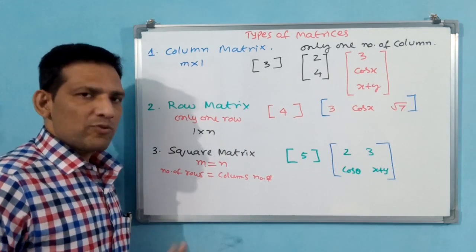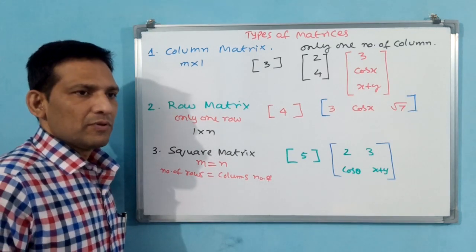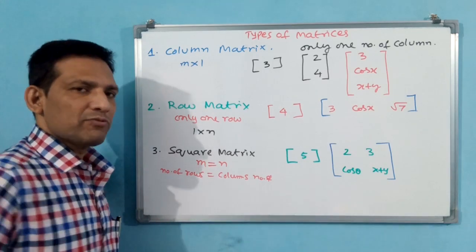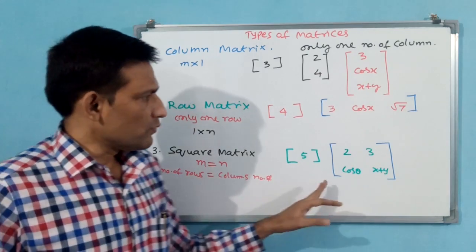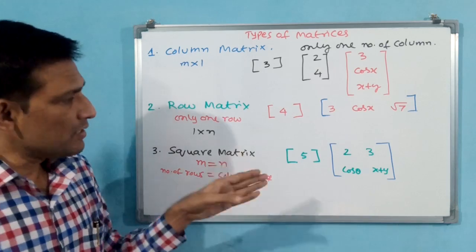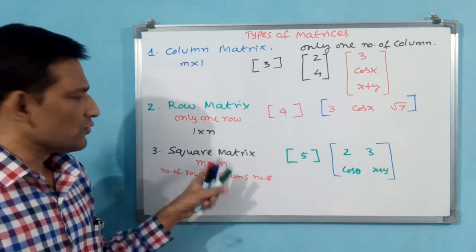2 by 3 and 3 by 2 are not square matrices. Why? Because if 3 comes, 3 has to come; if 4 comes, 4 has to come. 3 by 3 is a square matrix, 4 by 4 is a square matrix, 2 by 2 is a square matrix, 1 by 1 is a square matrix. Why? Because if you understand square matrix further, 3 more concepts are there, and those depend on this square matrix only.